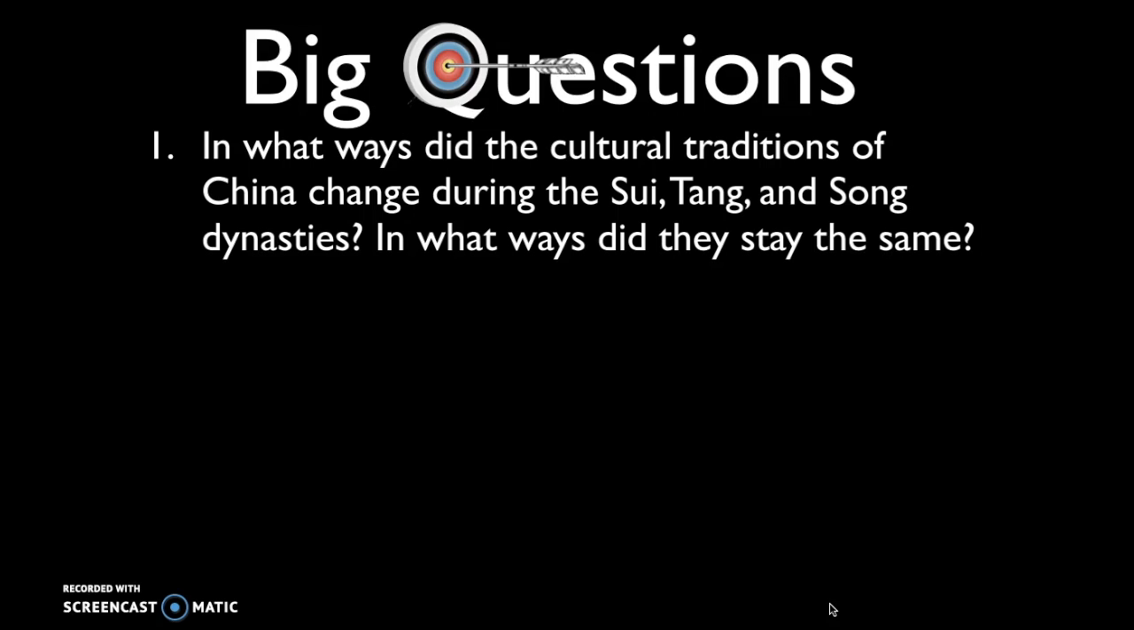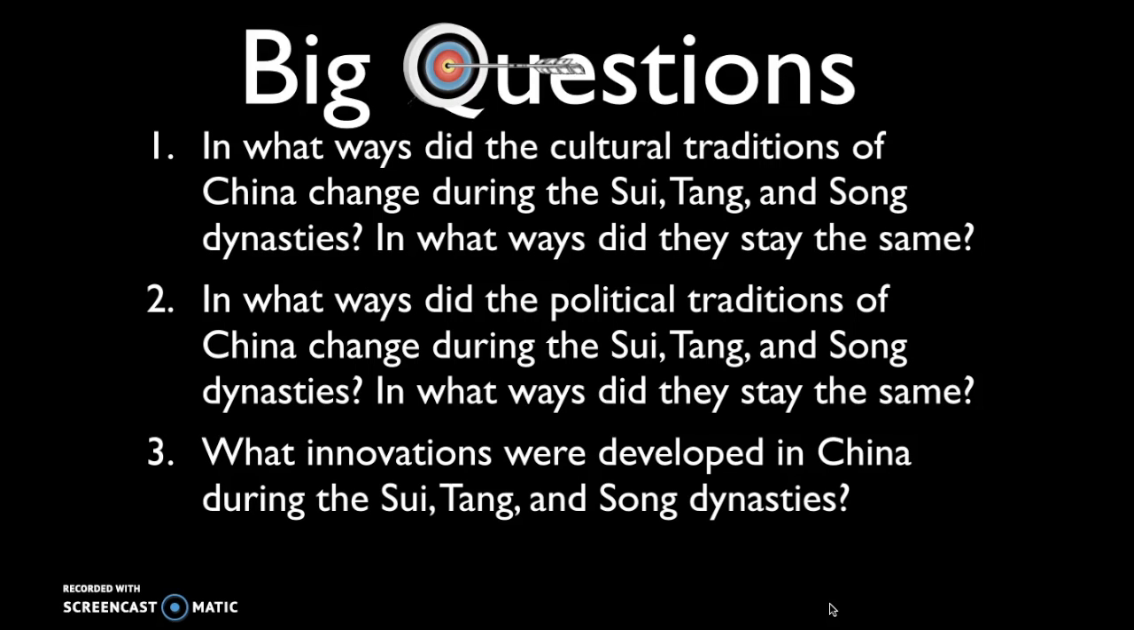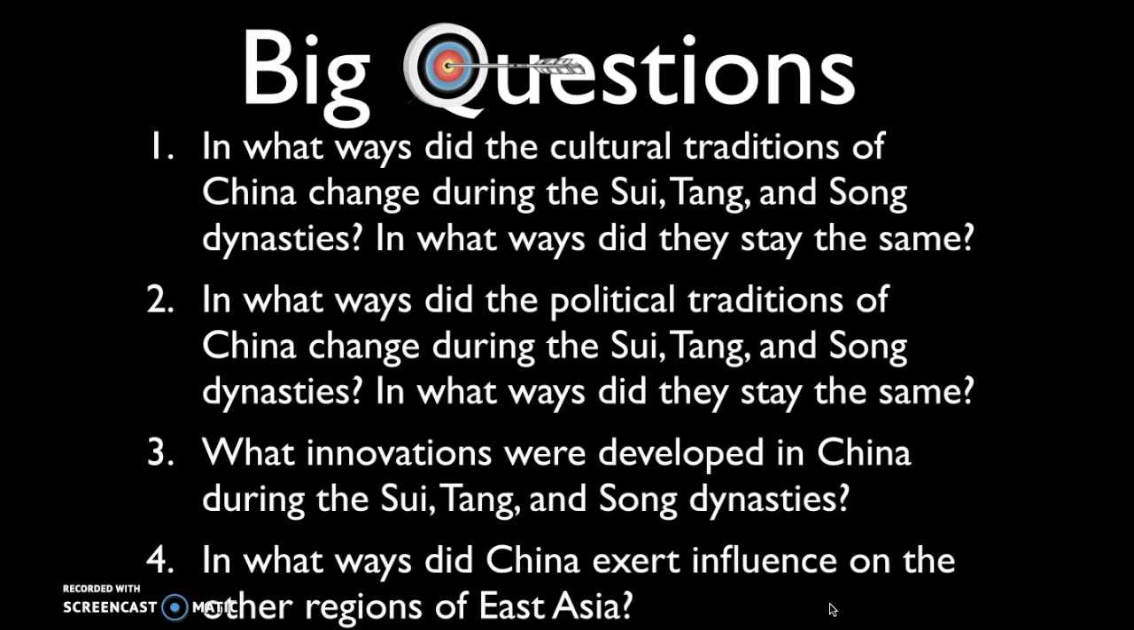So as a result of watching these two videos, you should be able to answer these questions. In what ways did the cultural traditions of China change during the Sui, Tang, and Song dynasties? In what ways did they stay the same? In what ways did the political traditions of China change during the Sui, Tang, and Song dynasties? And in what ways did they stay the same? What innovations were developed in China during the Sui, Tang, and Song dynasties? And then how did those innovations eventually spread? And then in what ways did China exert influence on other regions of East Asia?